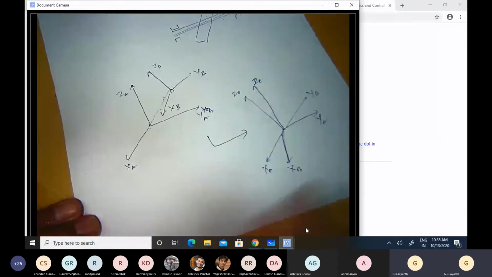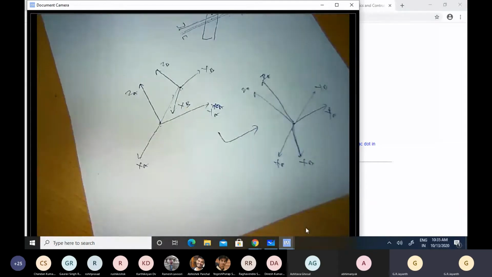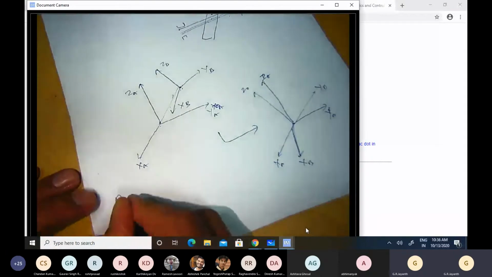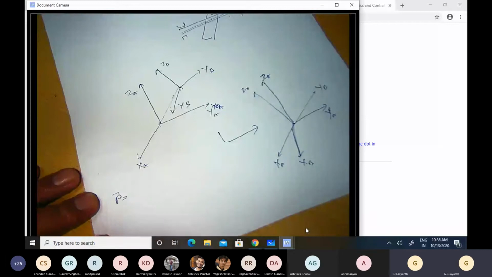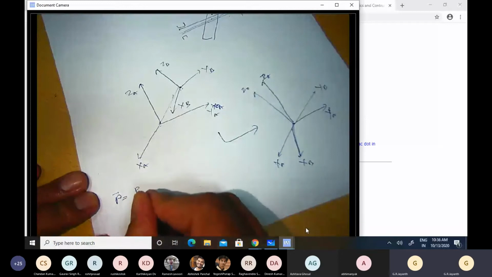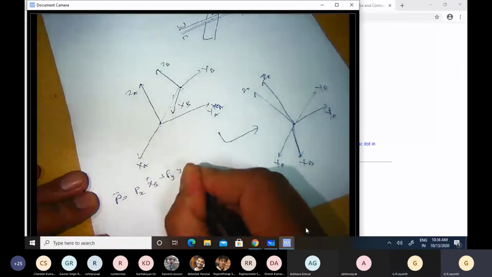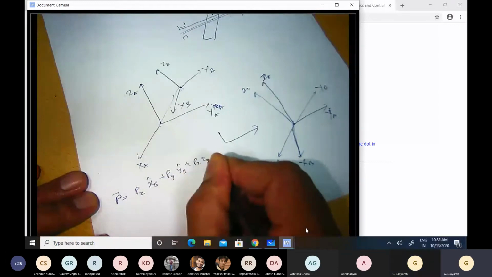So let us first see how that can be done with just the tools that we have available to us so far. So let us take the position vector P itself. How would we represent it in the B frame? We would write it in terms of its components along the XB, YB, and ZB axis. Px XB cap, Py YB cap, plus Pz ZB cap.